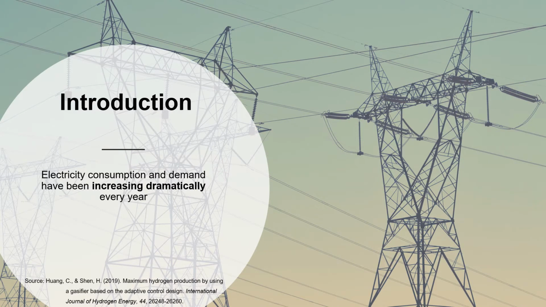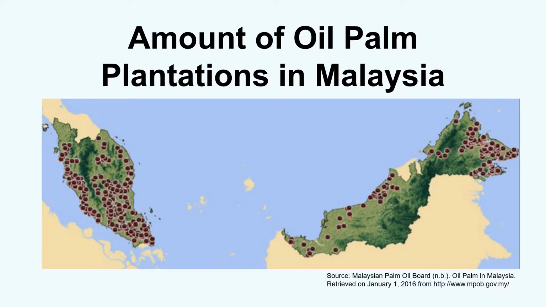Due to the rapid growth of technological development and population, the electricity consumption and demand in Malaysia have been increasing dramatically every year. However, Malaysia is highly dependent on non-renewable energy sources, such as natural gas, to produce electricity. So, waste-to-energy becomes a potential technology. Every day, people are generating waste.